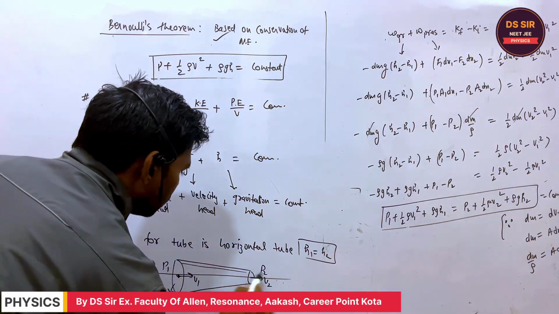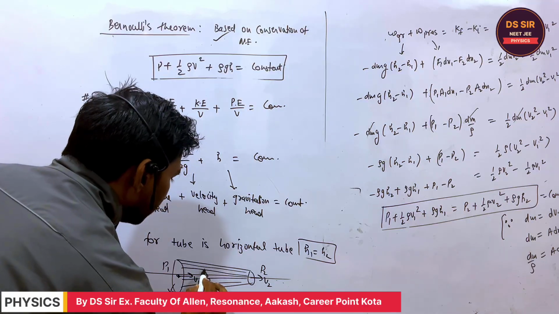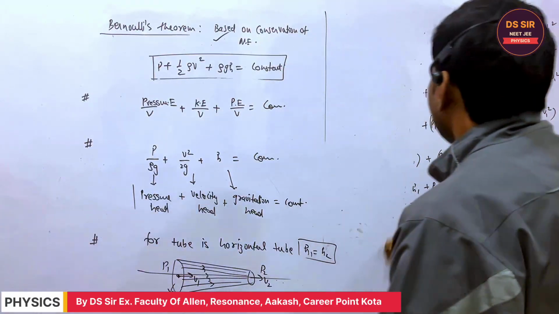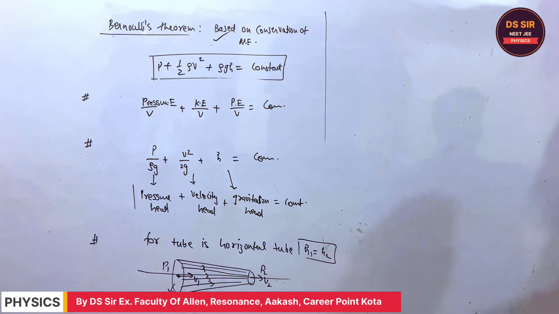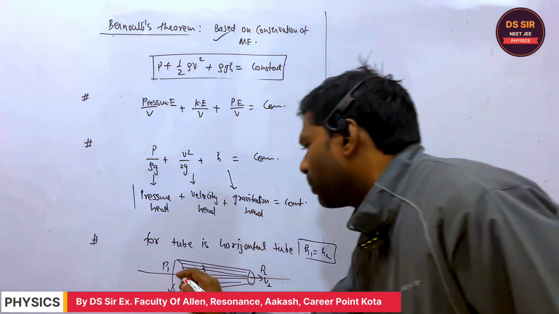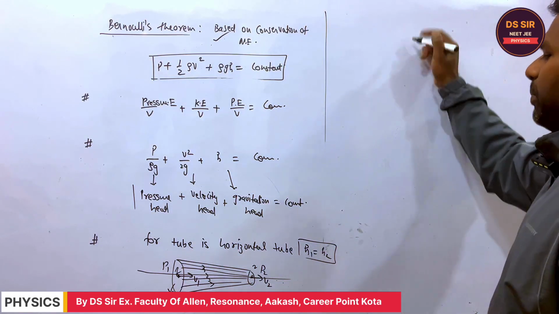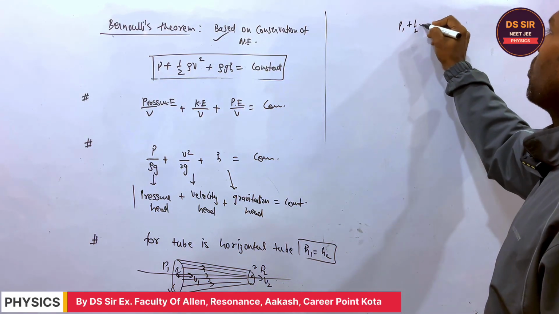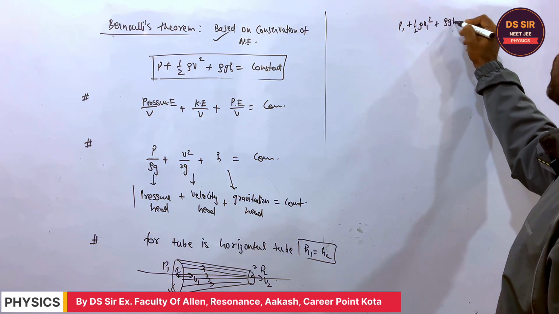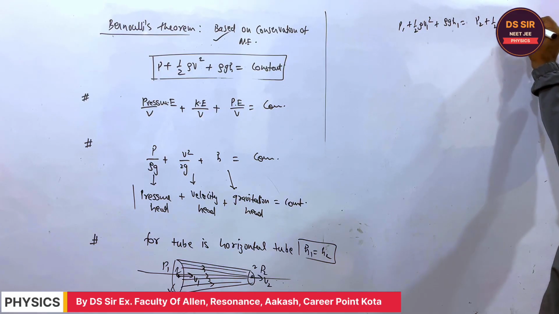Say P2. So the water, or the liquid, will flow in this way. Are you getting it or not? Right. So if you apply the Bernoulli equation at two points, at this point and this point, suppose this is point number 1 and this is point 2, then P1 plus half rho V1 square plus rho G H1 is equal to P2 plus half rho V2 square plus rho